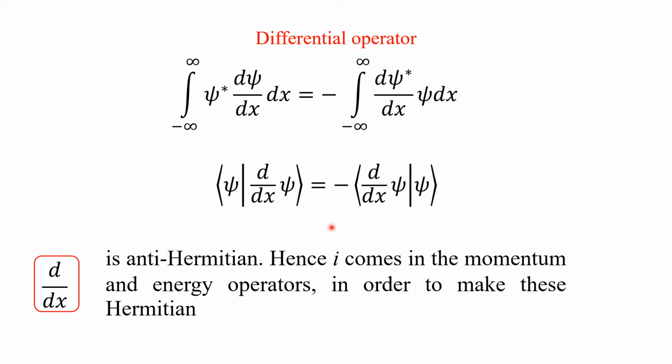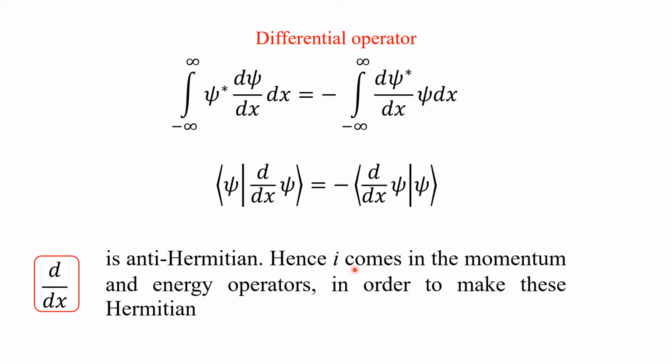However, you must realize that there is a negative sign in the right hand side. That means when you flip the differential operator from ket vector to bra vector or bra vector to ket vector, you will get a negative sign. That means the differential operator is anti-Hermitian, not Hermitian.